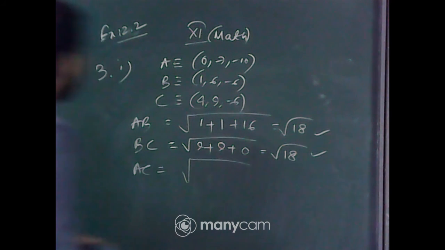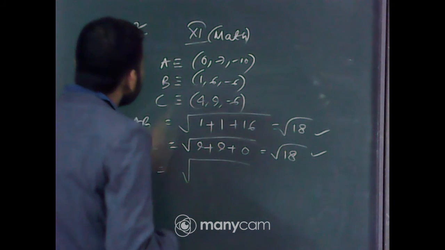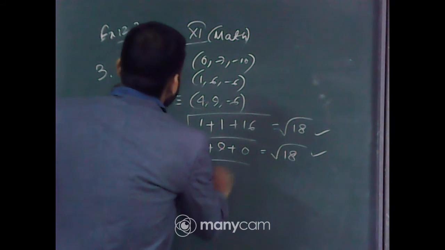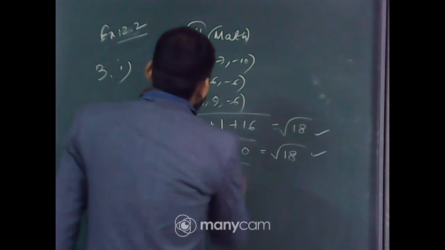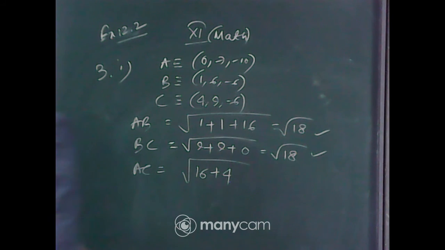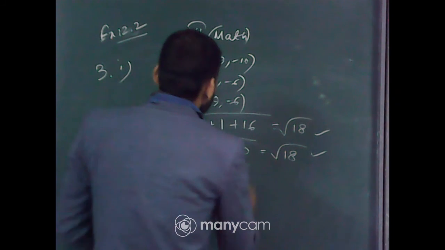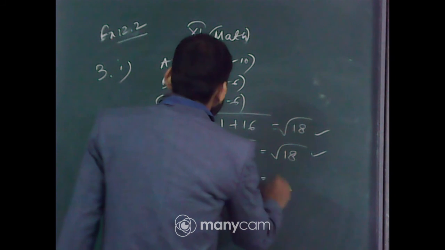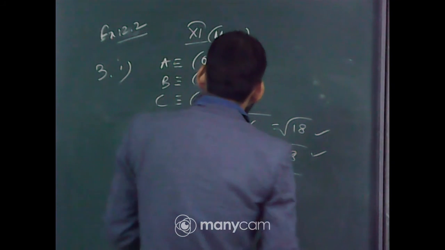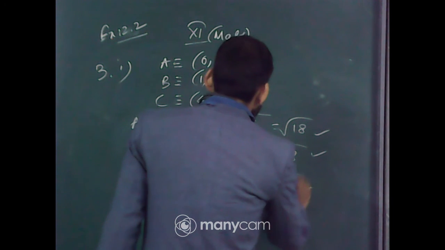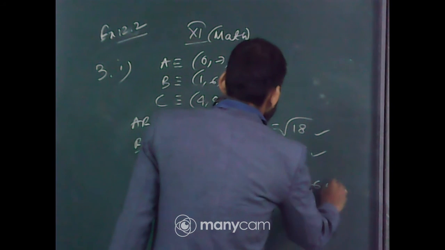So AC is needless here, but still I am finding it. 0 minus 4 whole square, that is 16, plus 7 minus 9 whole square, that is 4, and then minus 10 minus of minus 6, so plus 6, so it will be minus 4 whole square, so again 16. That means 16 plus 4, 20, plus 16 is 36, that is 6.